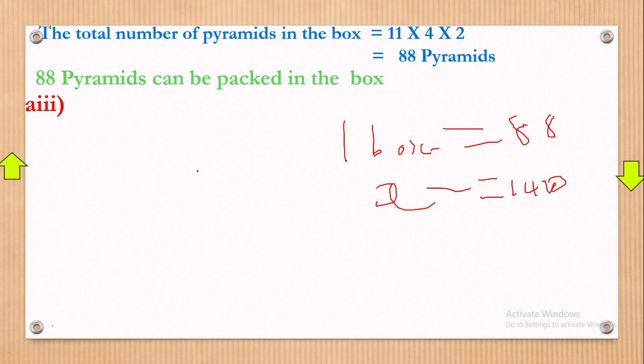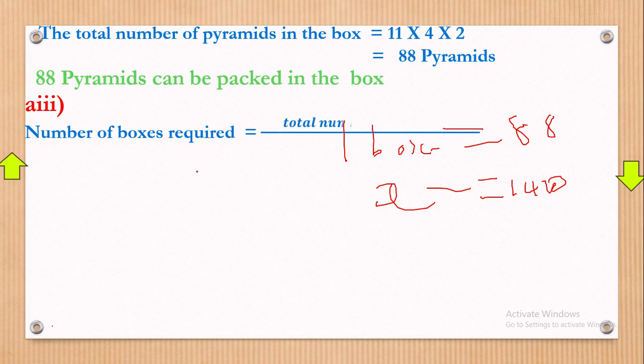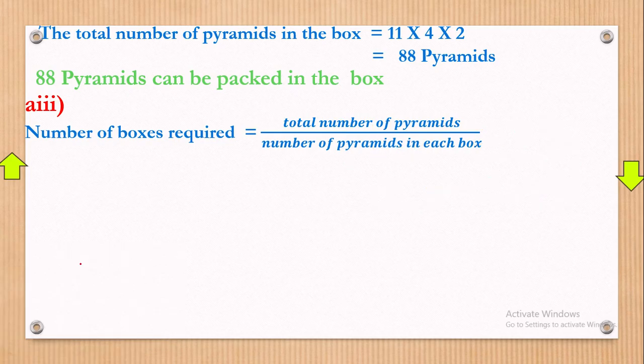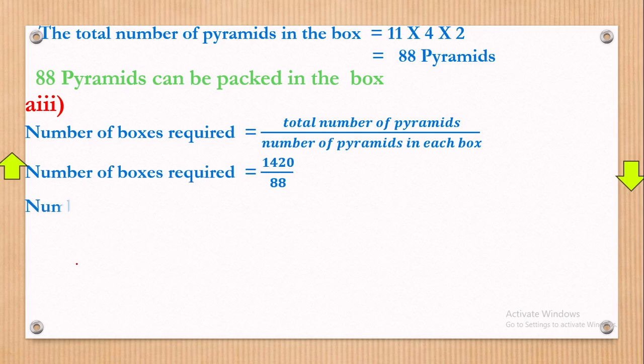That's what we need, and we can get it from the formula: number of boxes equals total number of pyramids divided by number of pyramids in each box. That's what you're going to do. You can really see that, because if you multiply here, it means that you simply have to divide this 1420 by 88 to get that answer for us. Okay, so let's go there. With that, let's substitute. So the number of boxes required is equal to 1420 divided by 88, and that will give us 16 point.